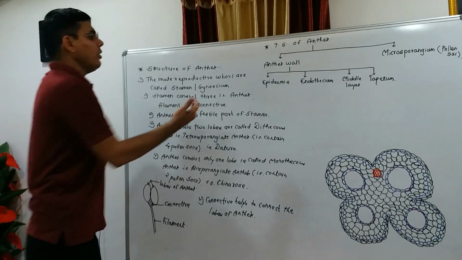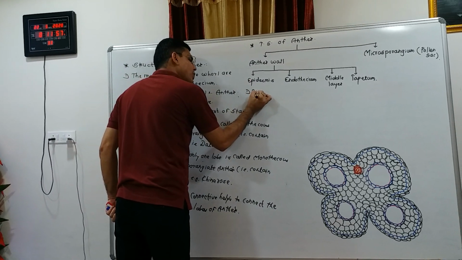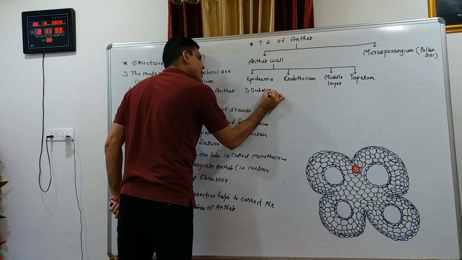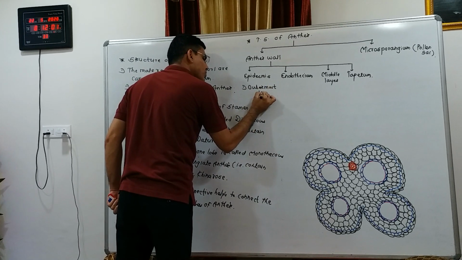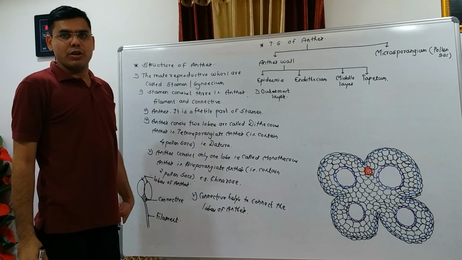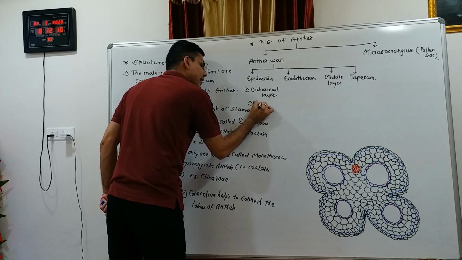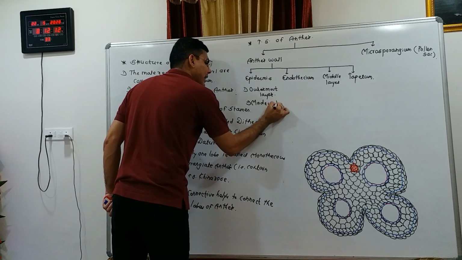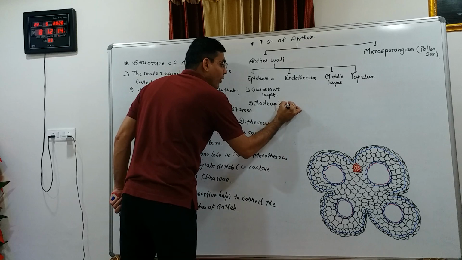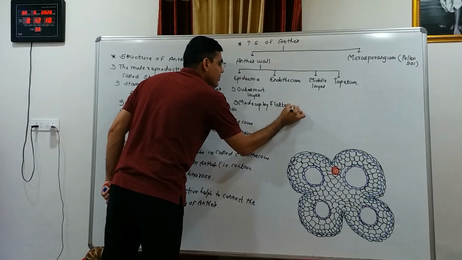Okay, so first, the epidermis. It is the outermost layer of the anther wall. Second point, it is made up of a single layer of flattened cells.